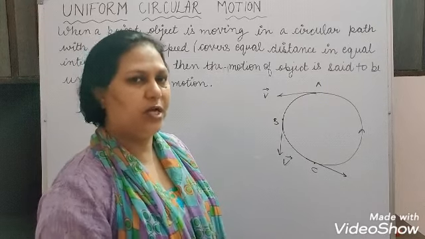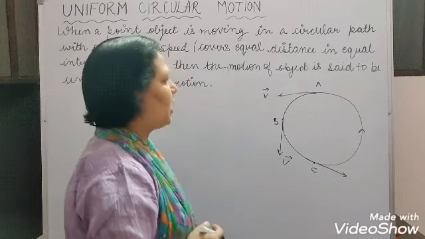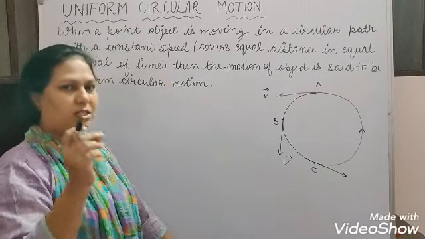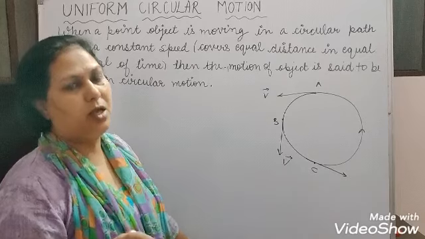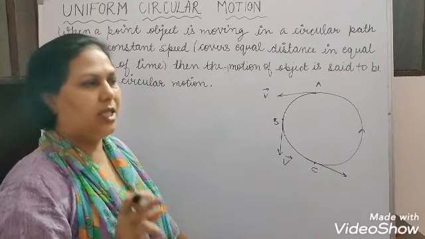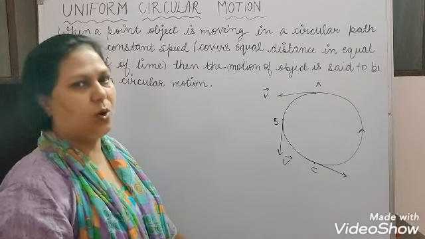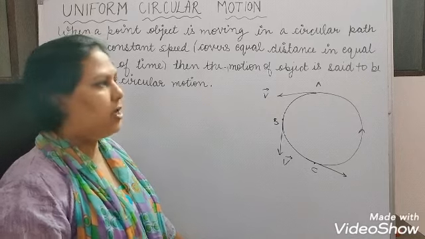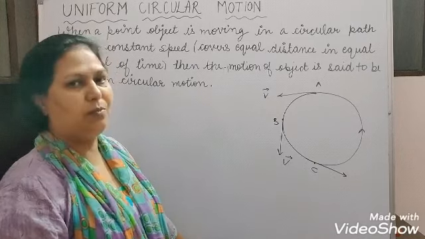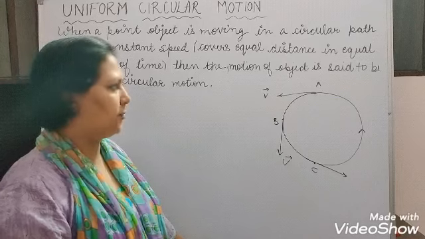It is a vector quantity. So when an object travels in a circular path with constant speed, the motion is called uniform circular motion. After that, we will see some terms related to circular motion.